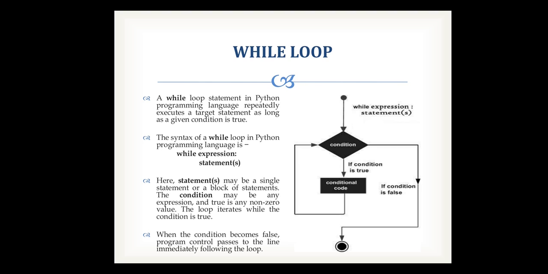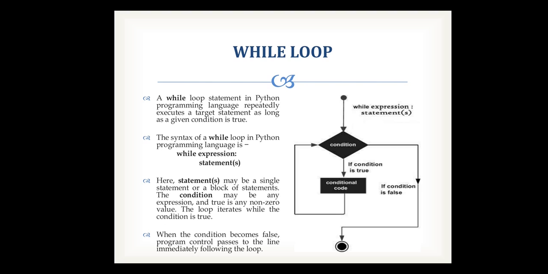Here the statements may be a single statement or a block of statements. The condition may be any expression, and true is any non-zero value. The loop iterates while the condition is true. When the condition becomes false, the program control passes to the line immediately following the loop.